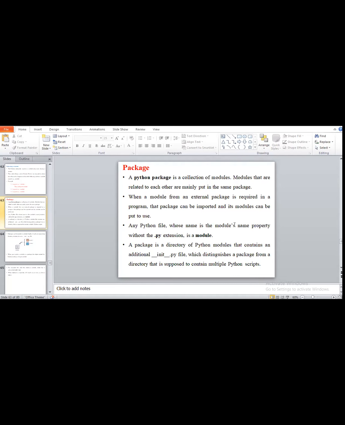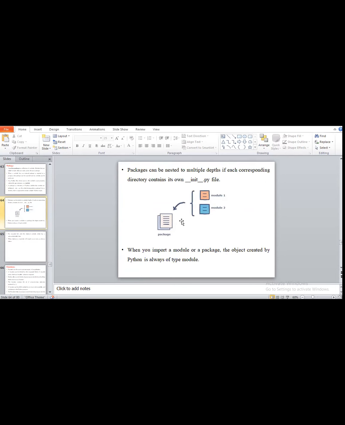You have to see the figure here. Suppose this package name is the math package.